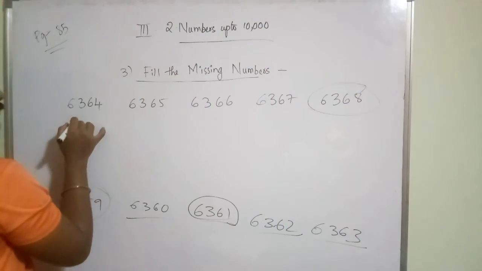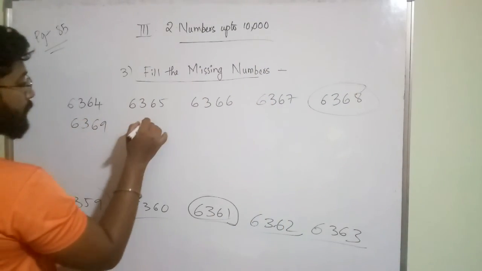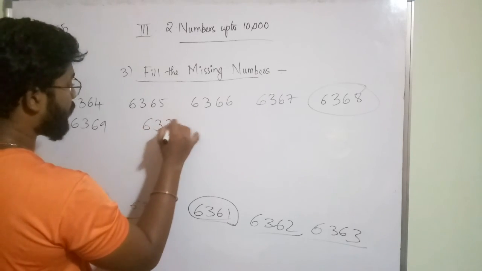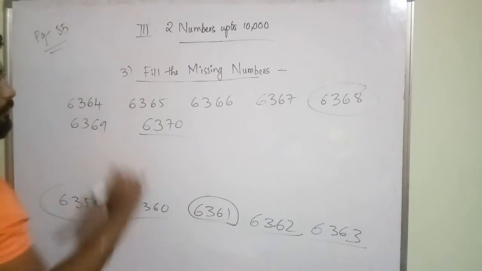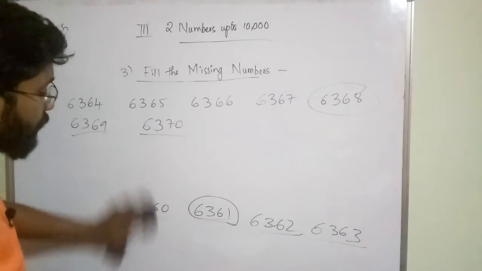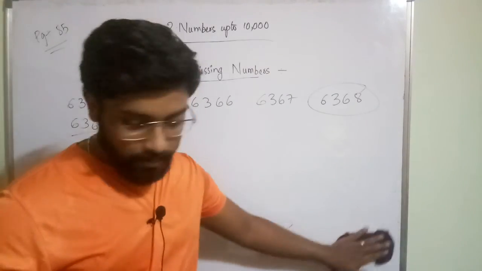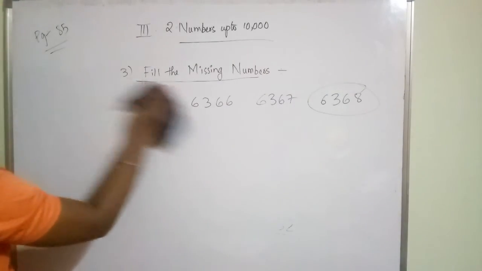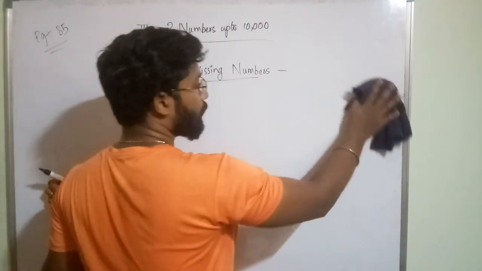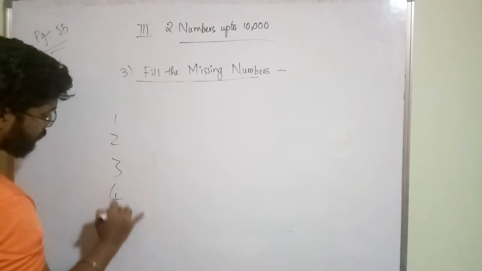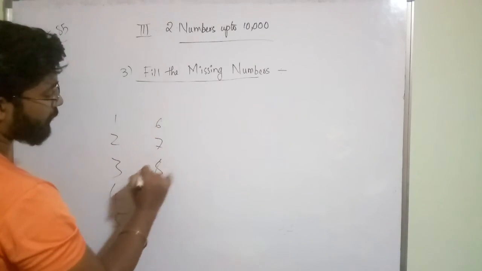Next what? Next two numbers. 6369, 6370. After 69 you will get 70 now. So like that you have to write the numbers. Clear? So with this we have completed your third bit, fill the missing series. Missing numbers means they are consecutive numbers only. So from 1, 2, 3, 4, 5, 6, 7, 8 like that you will write.